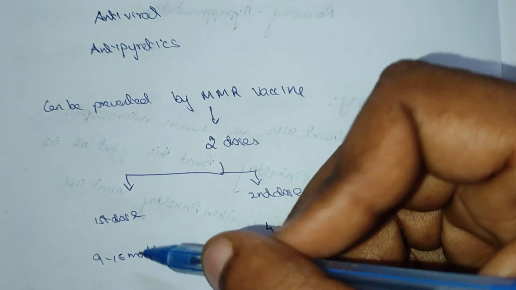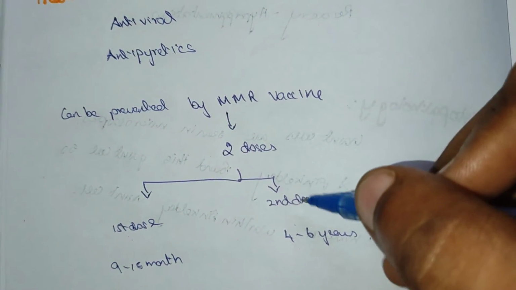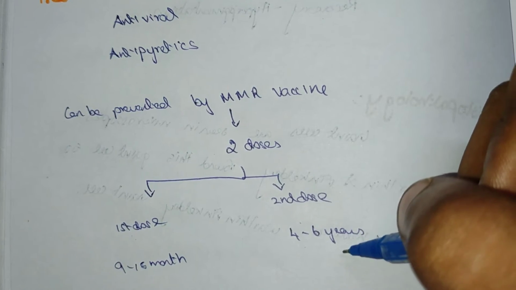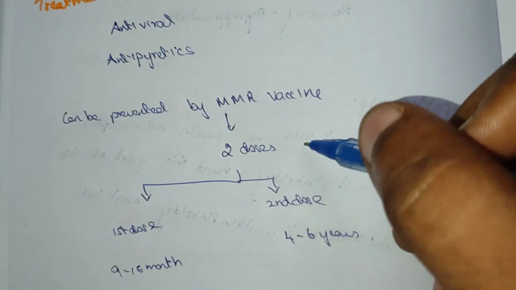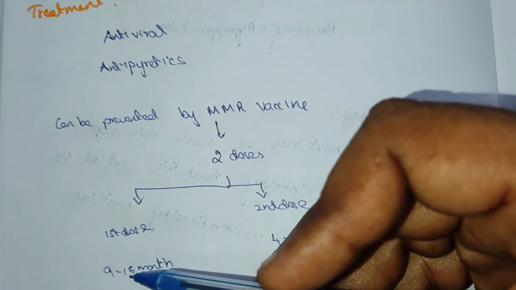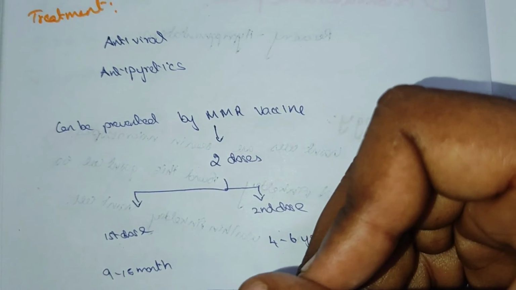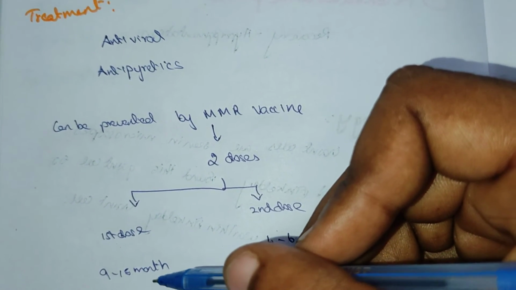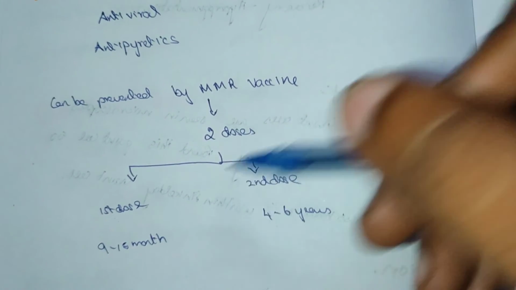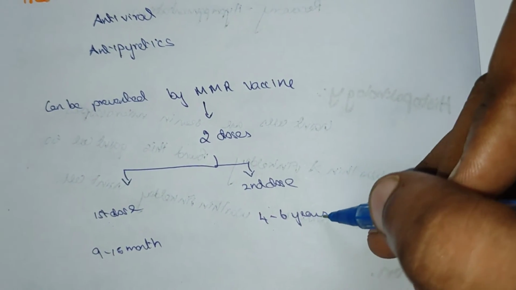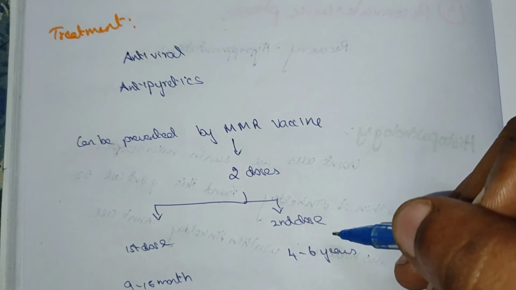The first dose is given at 9 to 15 months, and the second dose at 4 to 6 years of age.